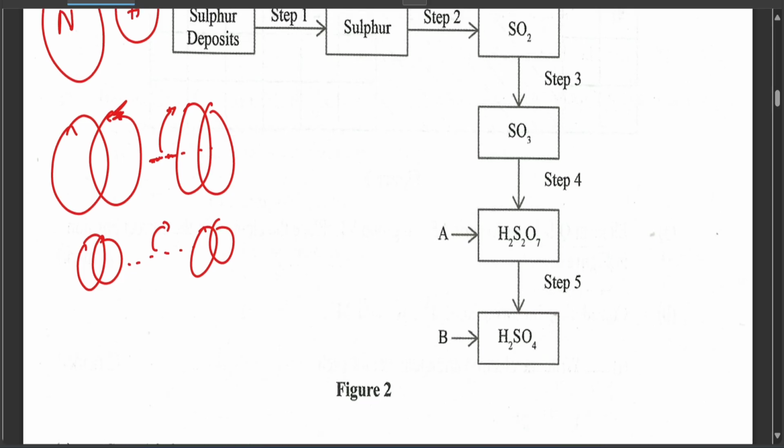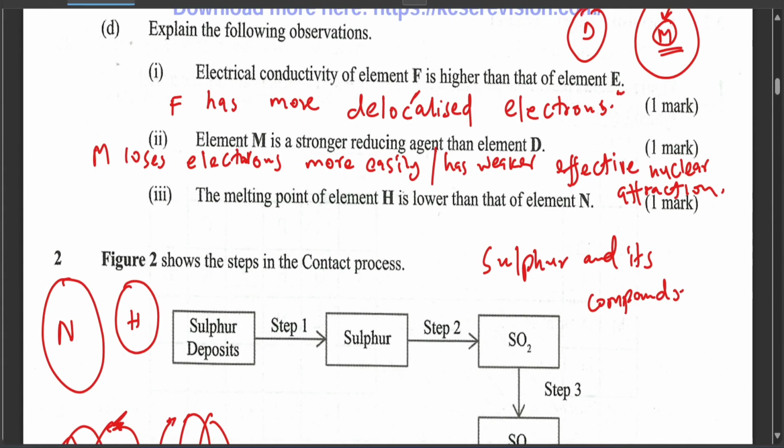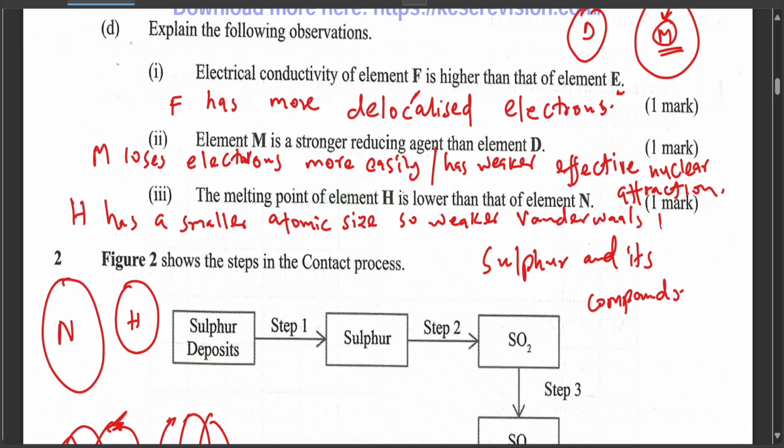So again, H has a smaller atomic size. So weaker, or you can say weaker van der Waals forces, than N. So we finished with that question.